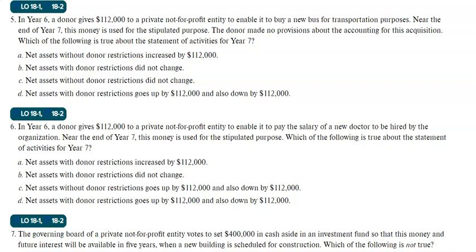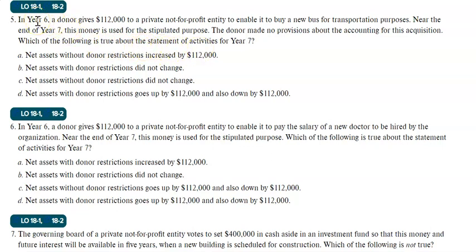Now we'll practice some sample problems from the exercise. Number 5. In year 6, a donor gives 112,000 to a not-for-profit to buy a bus. Near the end of year 7, the money is used for the purpose. Donor made no provisions about the accounting. Which of the following is true?